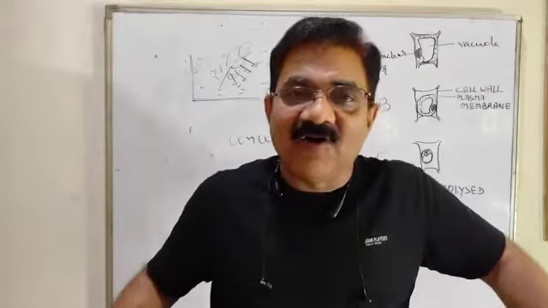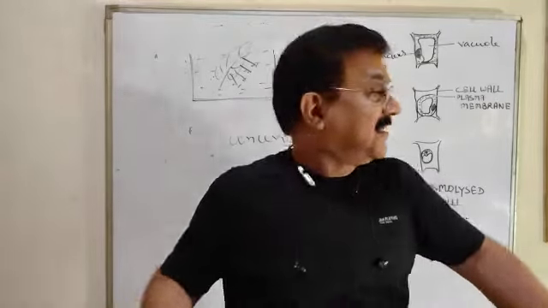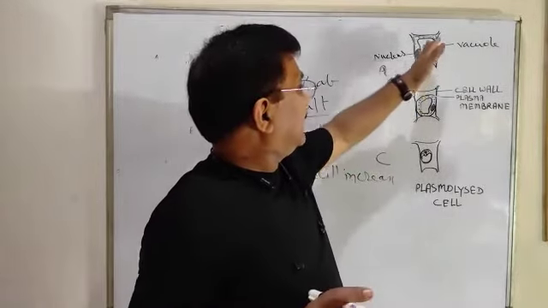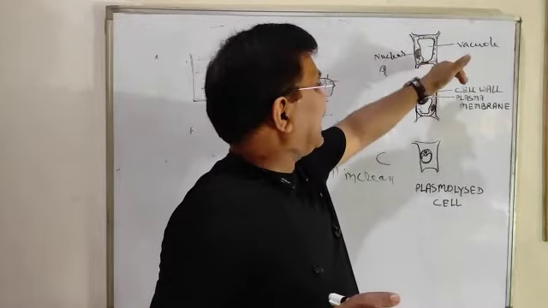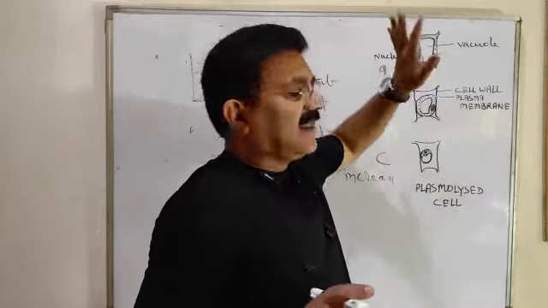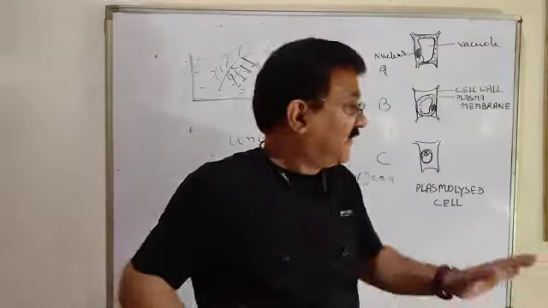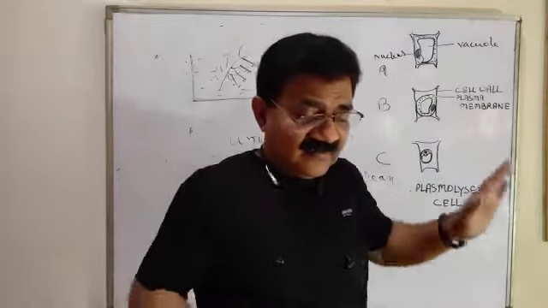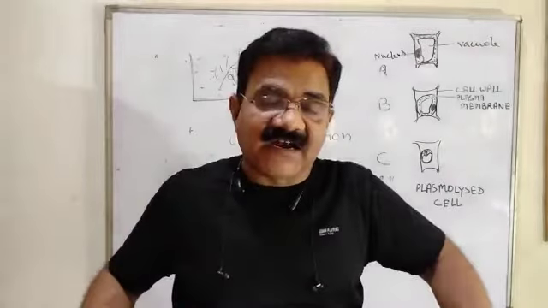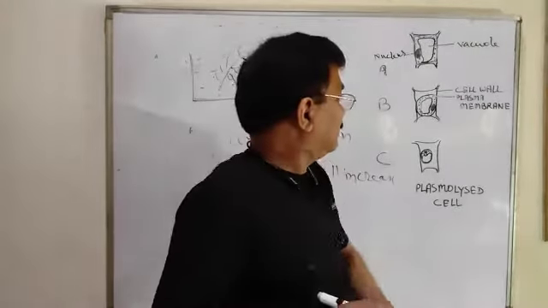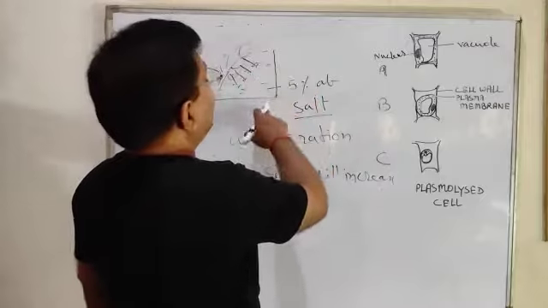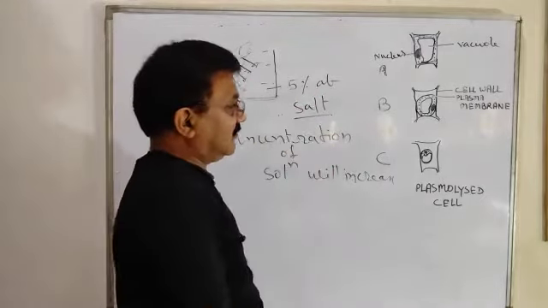That is, the football is turgid. Same thing here. There is no space between the plasma membrane and the cell wall of the cell. The cell is in which condition? The cell is in turgid condition. Now, put this cell in 5% salt solution.